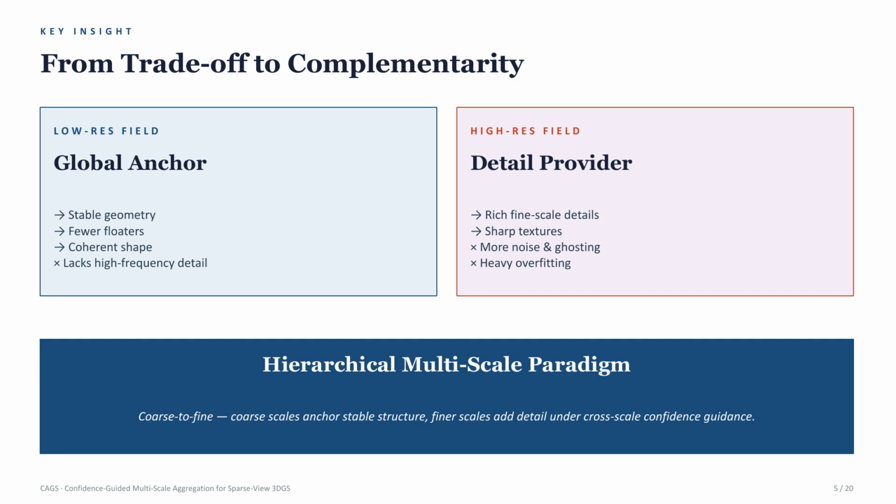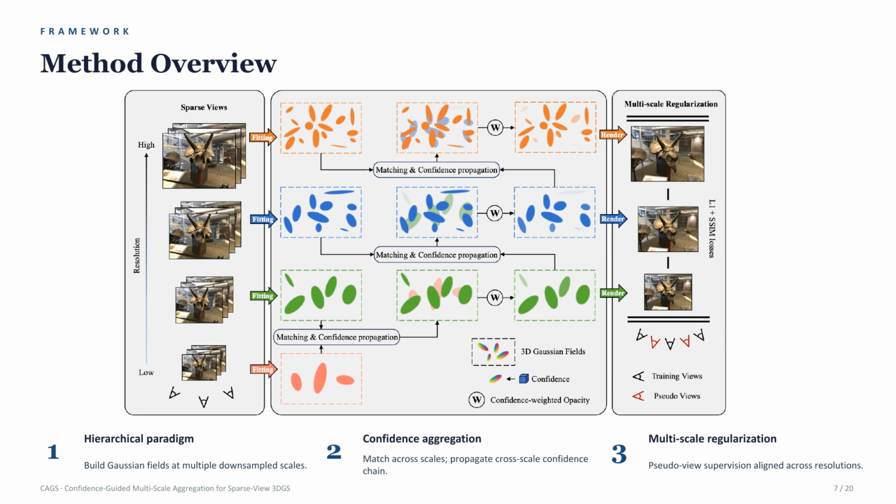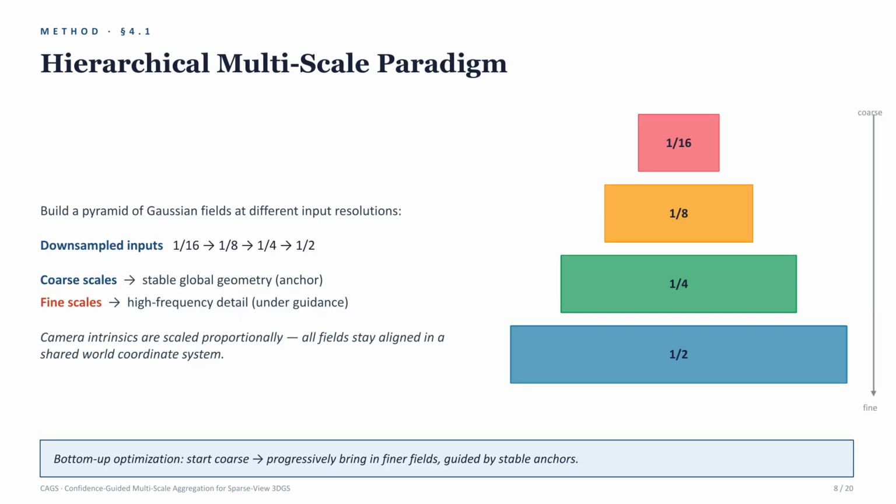We first build a hierarchical multi-scale Gaussian pyramid. Input images are downsampled to multiple resolutions, and the camera intrinsics are scaled accordingly, so all Gaussian fields remain aligned in the same world coordinate system. We optimize from coarse to fine. Coarse scales establish reliable geometry, and finer scales recover local details under guidance.